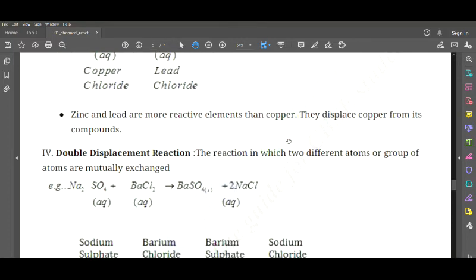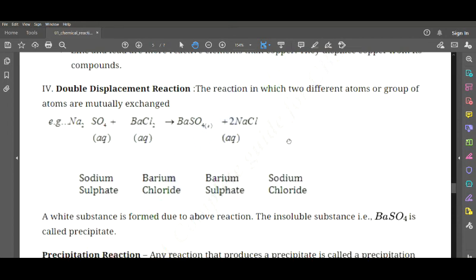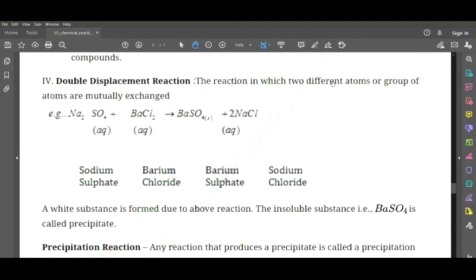Next we have double displacement reaction. Now what is this double displacement reaction? The reaction in which two different atoms or groups of atoms are mutually exchanged. Now what is happening here? That is, whatever gets displaced gets exchanged with the second compound. For example, we have here sodium sulfate plus barium chloride. When you combine the sodium sulfate plus barium chloride together, we get barium sulfate, that is BaSO4, plus 2NaCl.